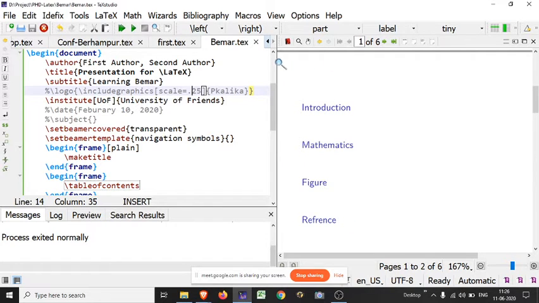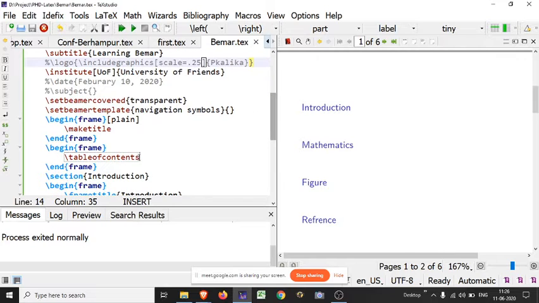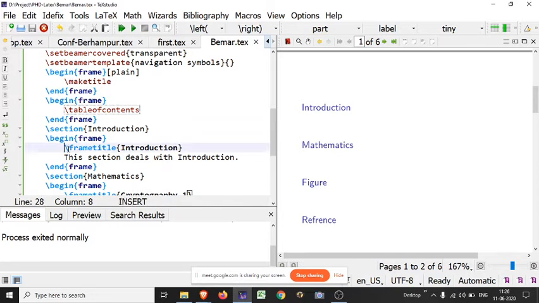Okay, nothing is showing above, the frame title is not showing. So if you want to show the frame title here, just use the command we have discussed, frame title. But every time writing a frame title is a little bit tedious. So for the frame title you may use another command: just use curly braces and write your frame title. You do not need to write a separate command for your frame title. You may directly use curly braces and write your frame title.